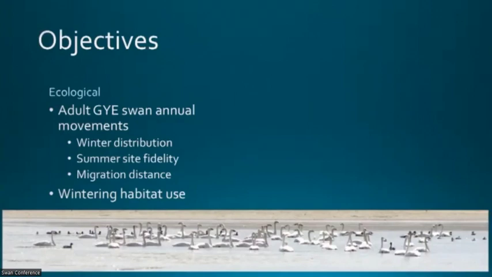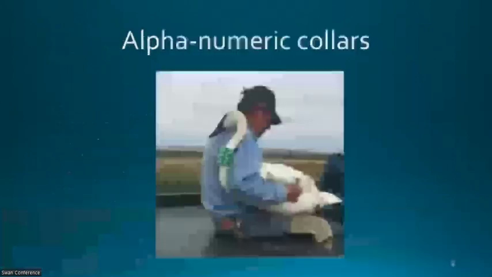We also wanted to get a sense of summer site fidelity. Often when we did start marking birds, we'd see these breeding birds for a couple of years, and then they would disappear. Is that because they moved to a different site, or are they meeting their demise somewhere off of their summer grounds? And finally, we were interested in migration distance. Is this assumption that they are short migrants that spend most of their annual cycle in the GYE true? And then while we were doing all this, we wanted to start getting into winter habitat use. Are there threats that they face there that may be accounting for some of these population trends we're seeing and the lack of birds returning in the summer?